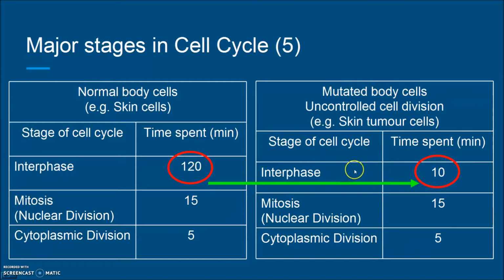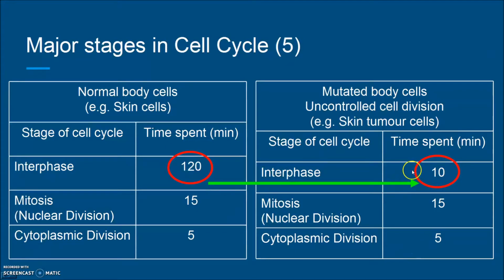So why can they divide the cell rapidly? Because they just spend 10 minutes for the interphase. So that means after 10 minutes, they will replicate the DNA, and then they will proceed to the next process, mitosis and cytoplasmic division.